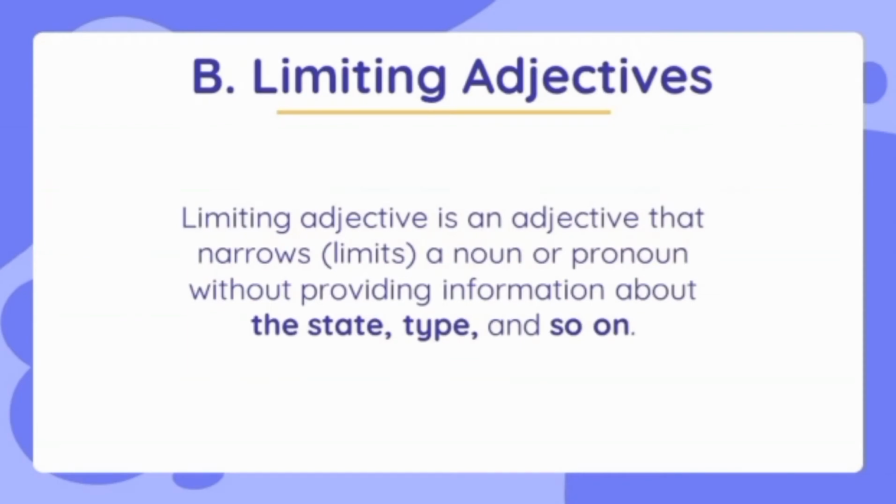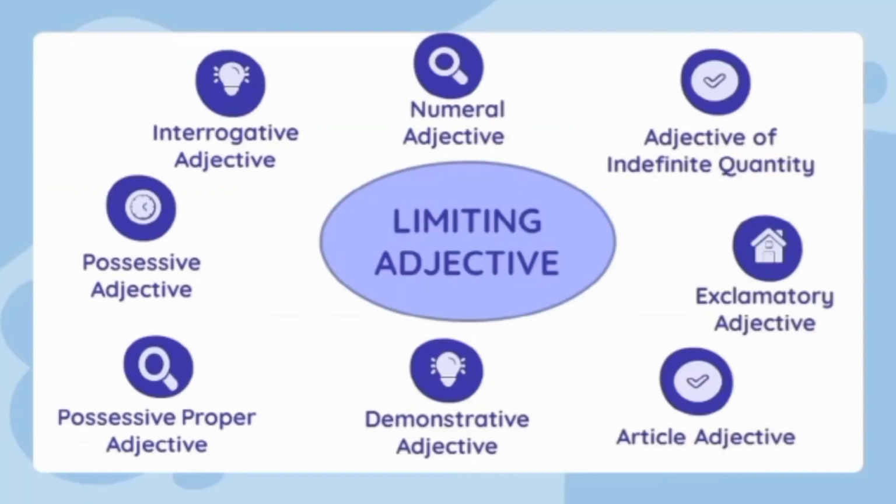B. Limiting adjective. Here, it just provides the state, type, and so on. Limiting adjectives include many kinds: numeral, adjective of quantity, exclamatory adjective, article adjective, demonstrative adjective, possessive proper adjective, possessive adjective, and interrogative adjective.